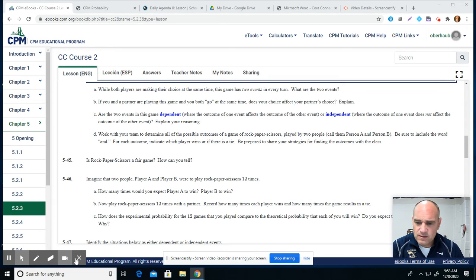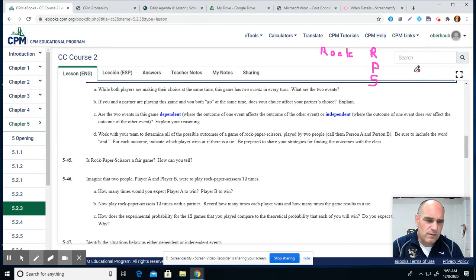So the two events could be this, and just to shorthand it, I'm going to do this for writing for this question. So rock, I'm just going to call an R. If we have paper, I'm going to call that just a P, and scissors is going to be an S. So what are the two events that could happen in every turn?